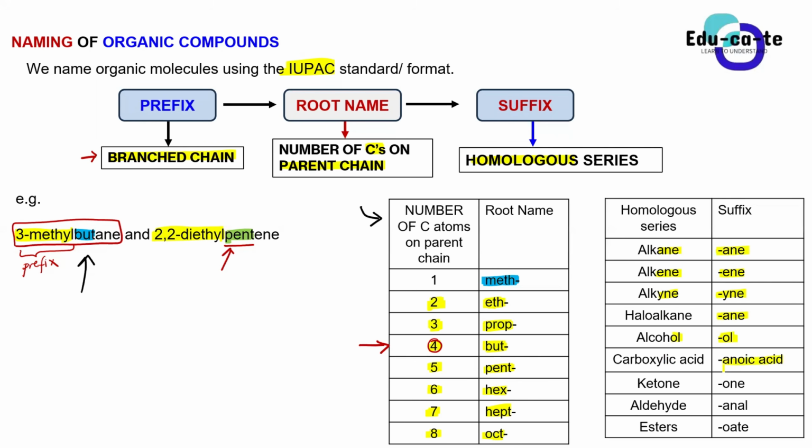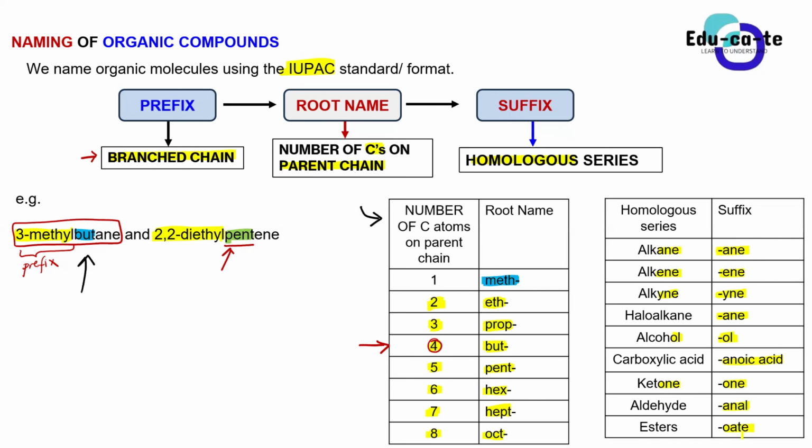You guys will see the reason why the suffixes are like this. Why did I make them like this? If it's a ketone, at the end you must have an "-one". Not really an unknown, it's an "-one". One, O-N-E, is like one. There must be a one at the end. If it's an aldehyde, it must be "-anal" at the end. So the last part of the name must be "-anal" if it's an aldehyde. If it's an ester, the last part must be "-oate".